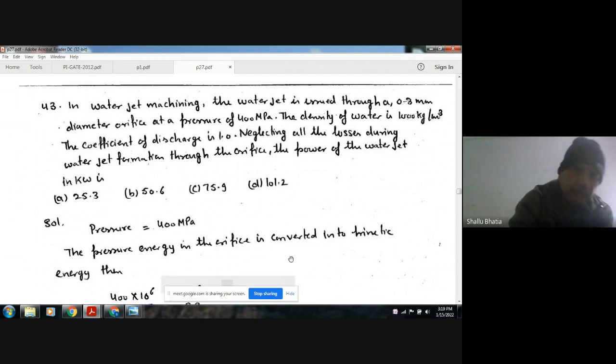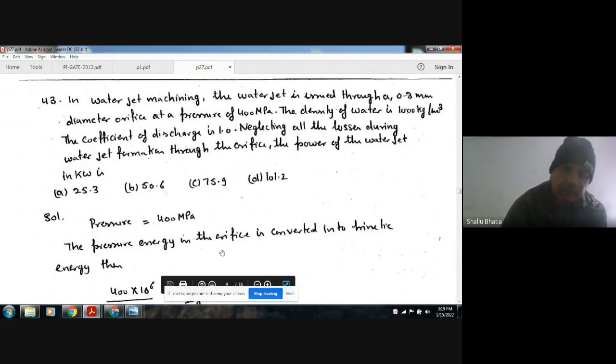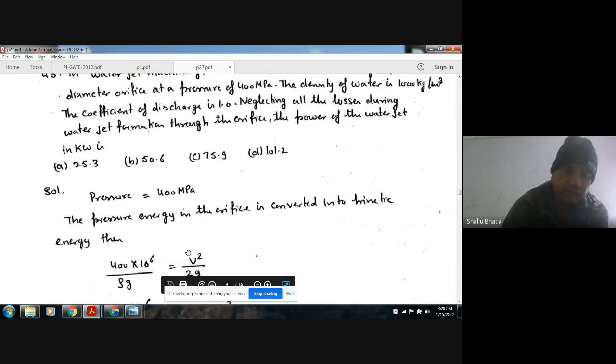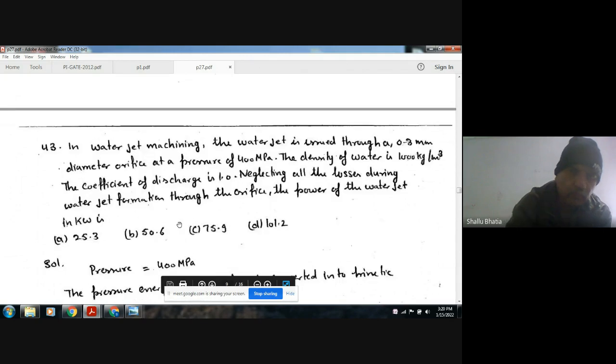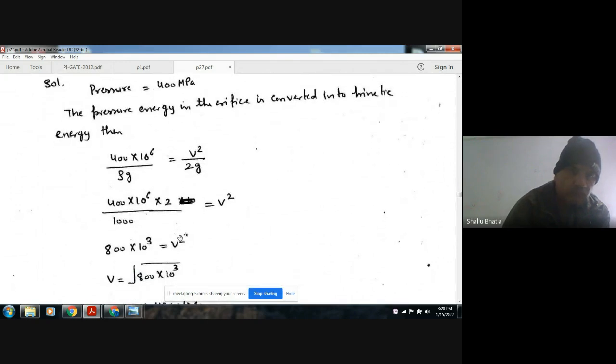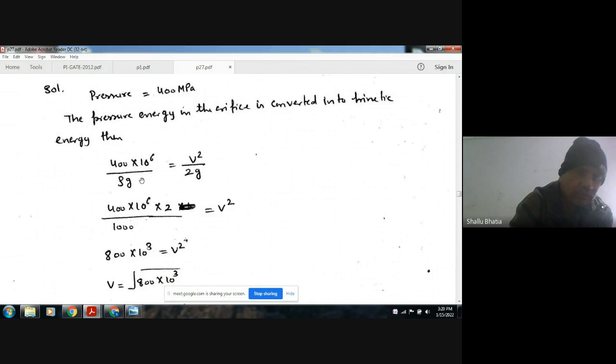Now the pressure is 400 MPa, and in the orifice the pressure energy will be converted into kinetic energy. So the pressure head, 400 times 10 to the power 6 divided by rho g, equals the kinetic energy head, v square by 2g. Now all things are known as water is the fluid, so rho is 1000. So we can find out the velocity.